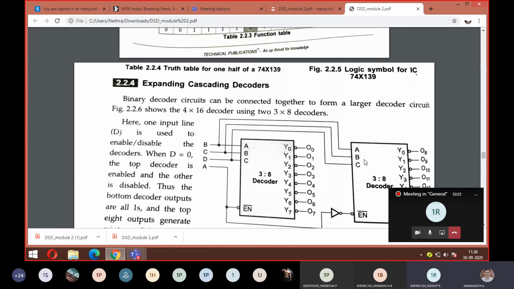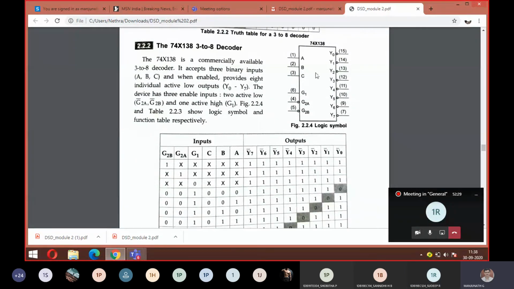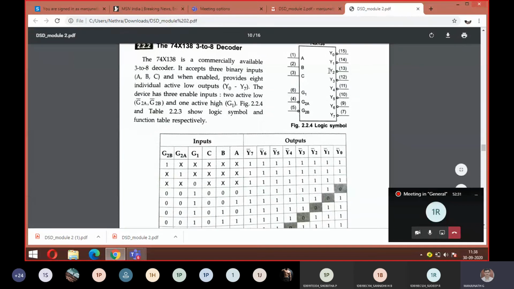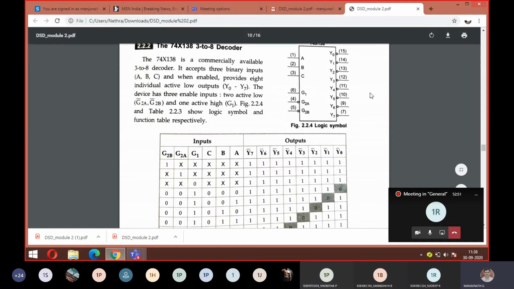Here also you'll be having 15 pins only, like before, but the alignment is different. I'll repeat. That is also 74139, a 15 pin IC, but the alignments are different. I said 2:4 decoder, so how many inputs now? 2.